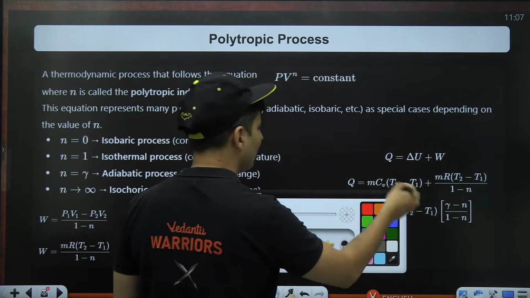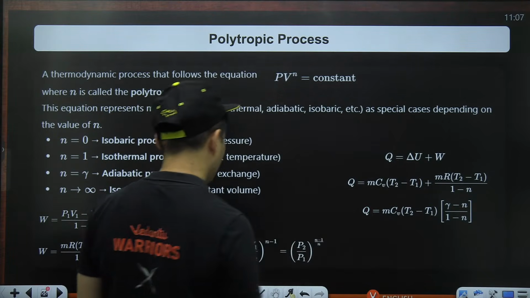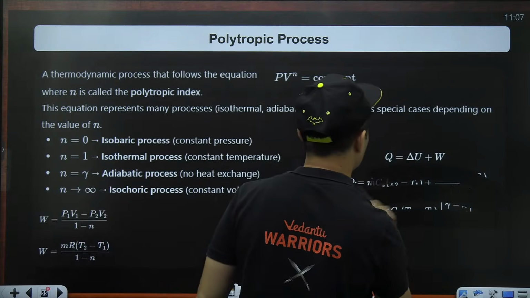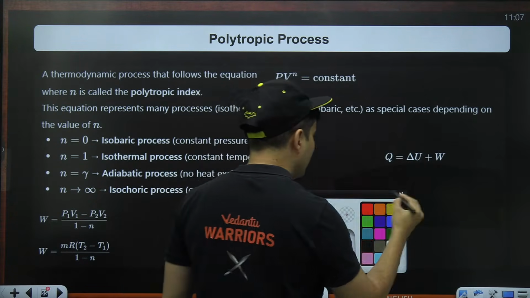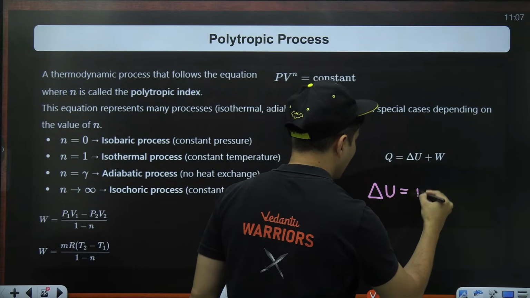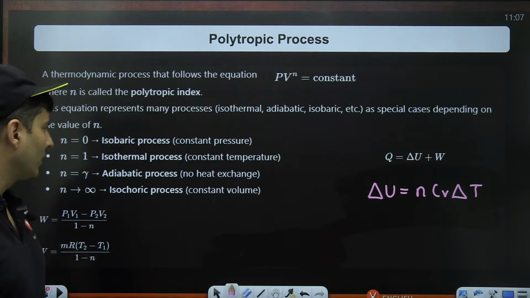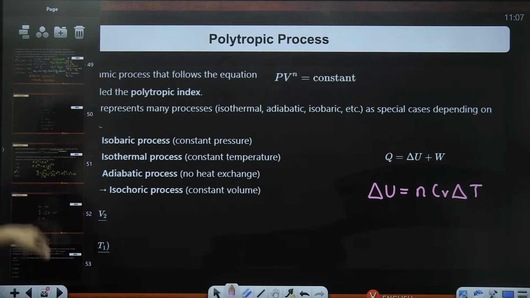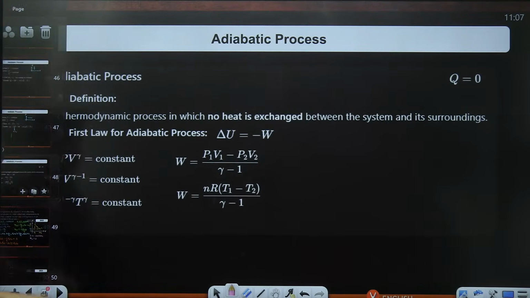Let me put that over here. All these formulas might look a little bit confusing at times. This and all not needed. All this not needed. This is anyways valid. So, delta U is always nCv delta T, non-negotiable, no matter what you do. Work done, instead of, see guys, in that, where is it? Adiabatic formula.